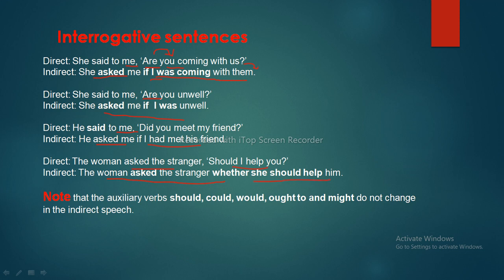Note that auxiliary verbs should, could, would, ought to, and might do not change in the indirect speech, but modal verbs like can, that are in present tense, can, will, etc., will change to could, would, and shall will change to should.